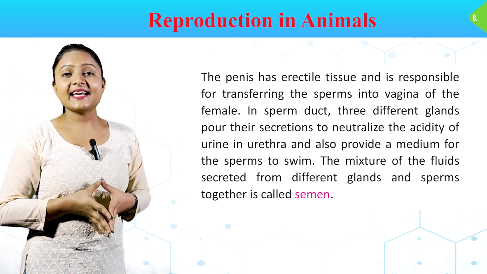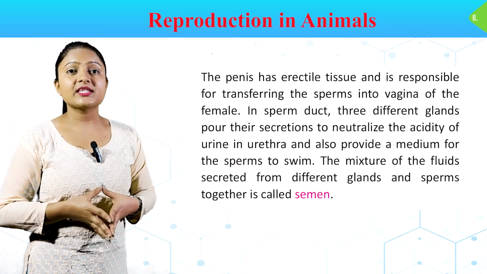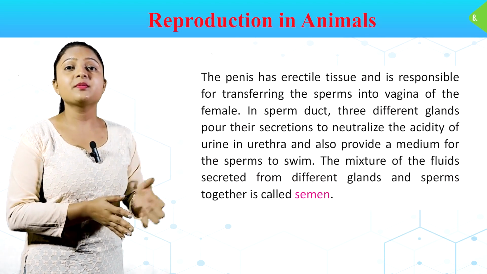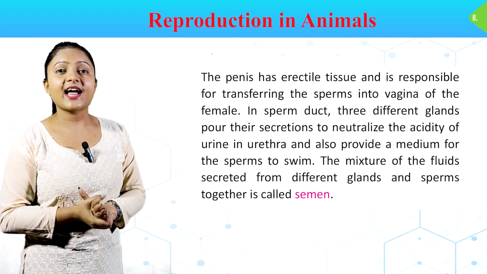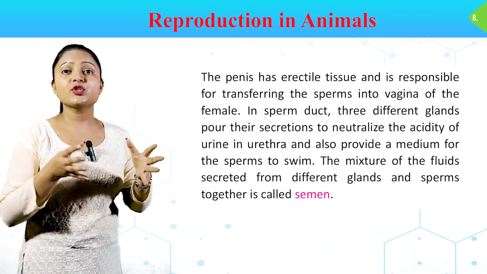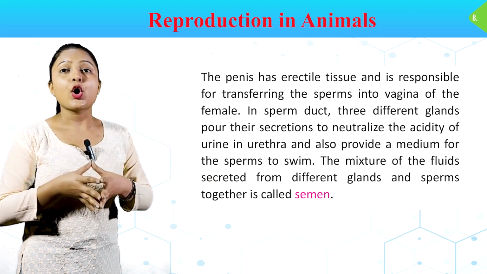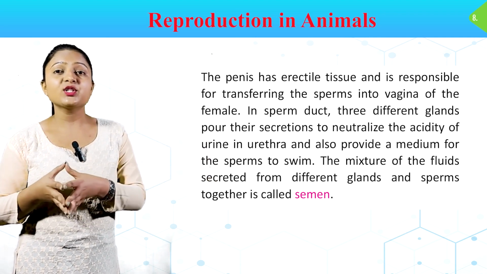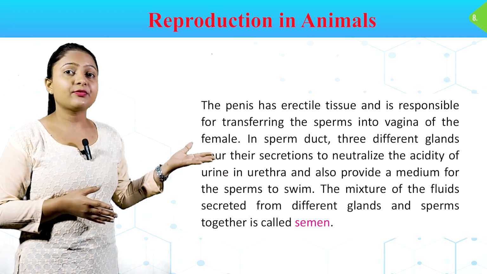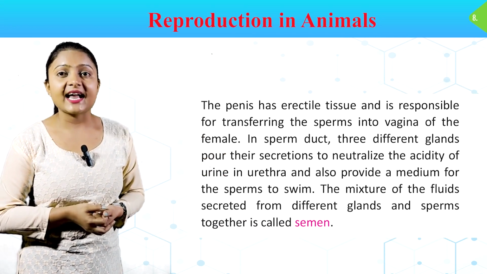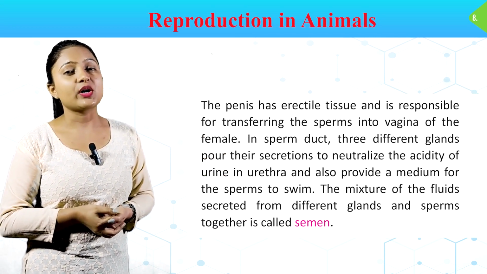The penis has erectile tissue and is responsible for transferring the sperms into vagina of the female. In sperm duct, three different glands pour their secretions to neutralize the acidity of urine in urethra and also provide a medium for the sperms to swim. The mixture of the fluid secreted from different glands and sperms together is called semen.